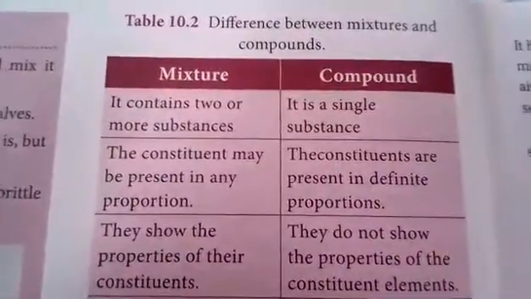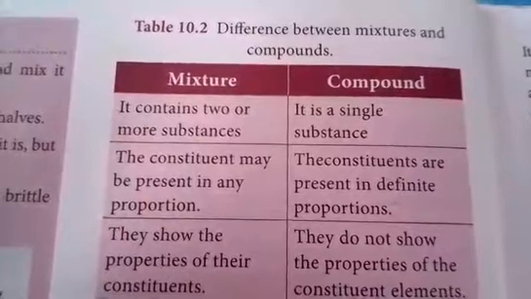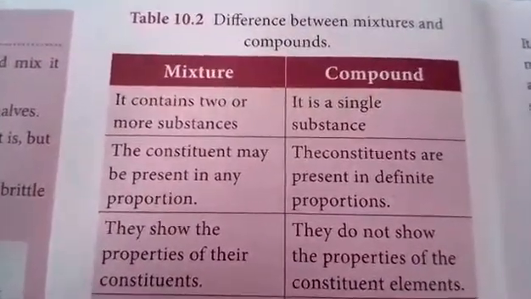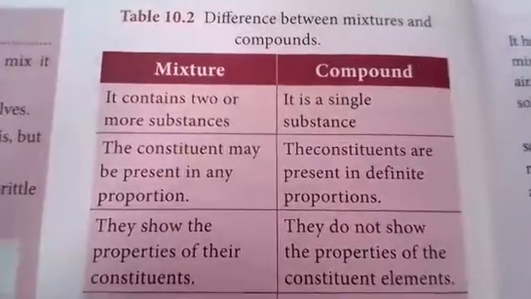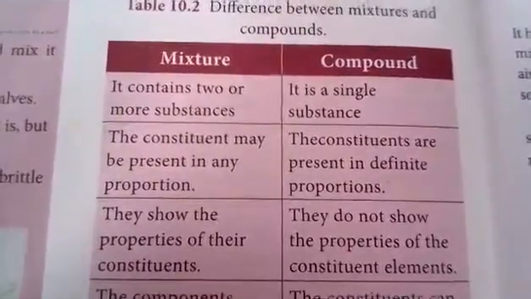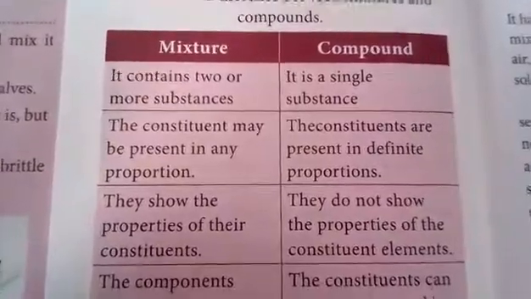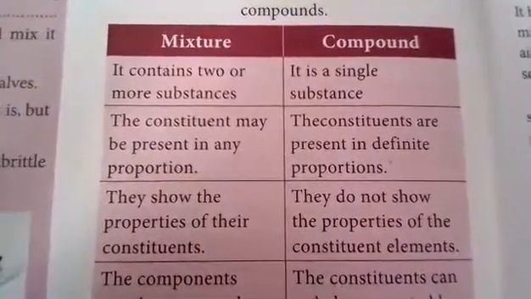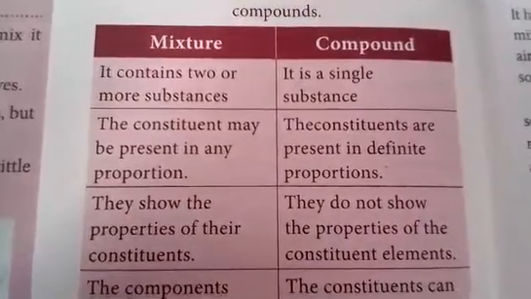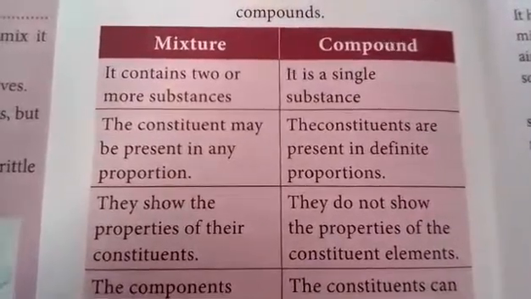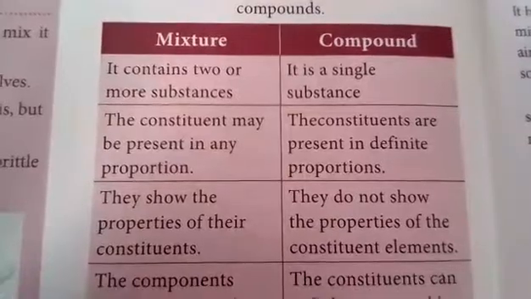Next one, the difference between mixture and compound. Mixture: it contains two or more substances. Compound: it is a single substance. In a mixture, the constituents may be present in any proportion. In a compound, these constituents are present in definite proportion.